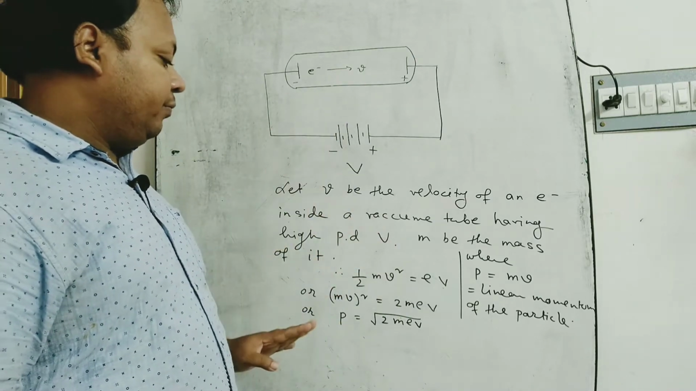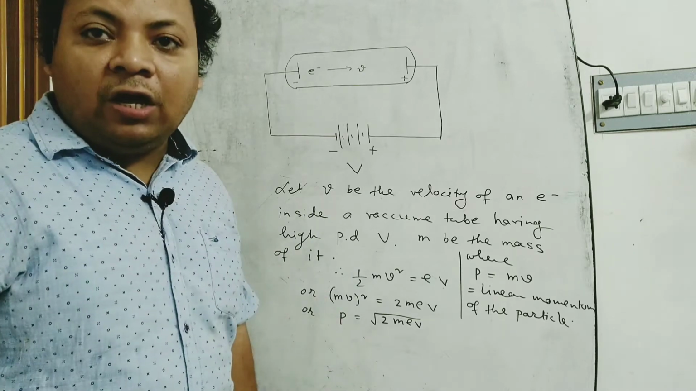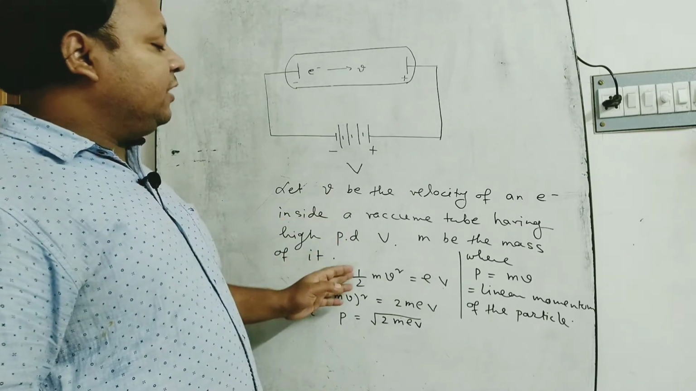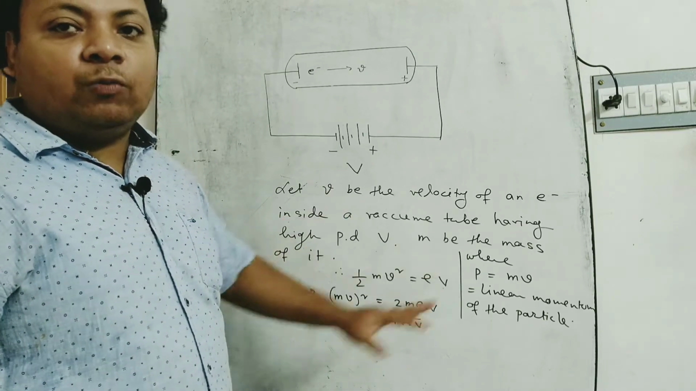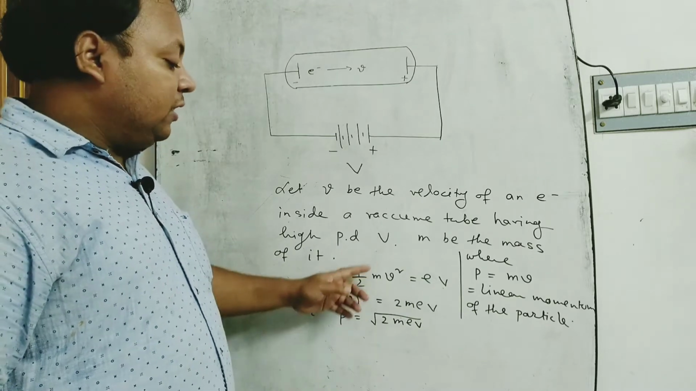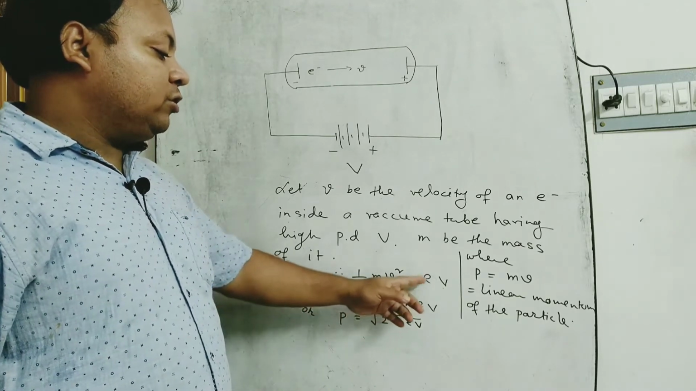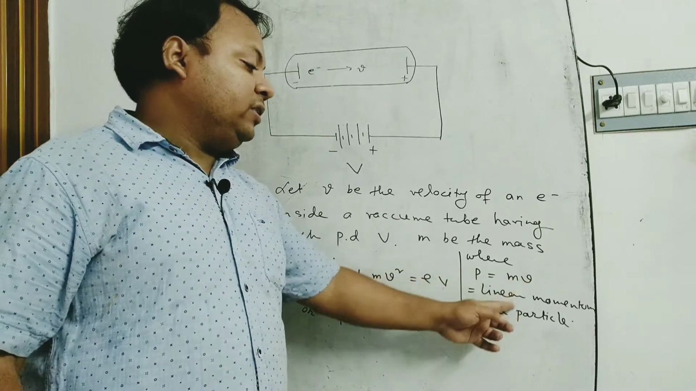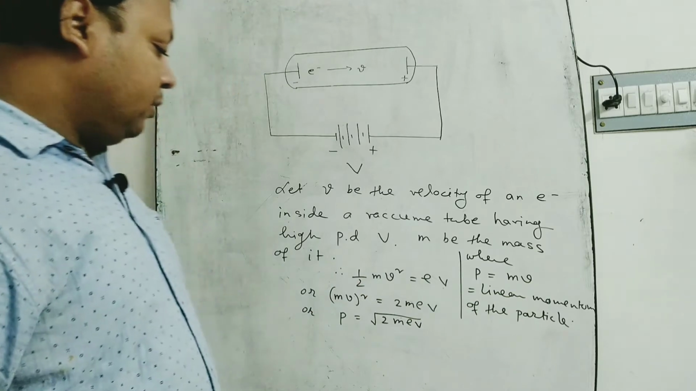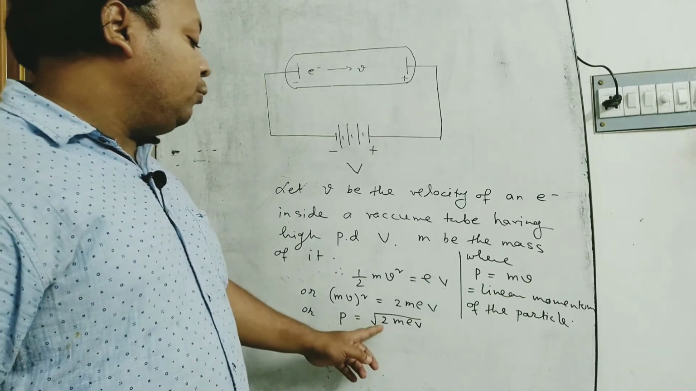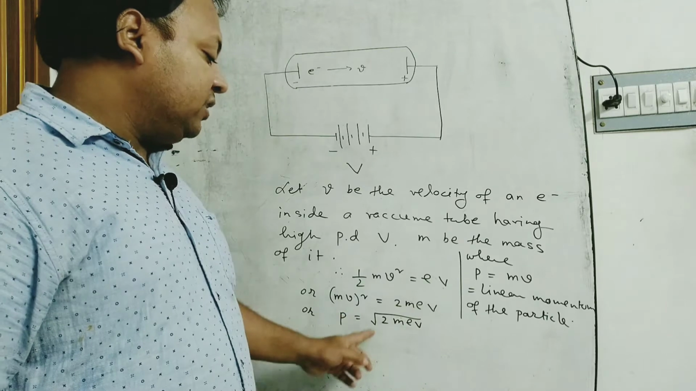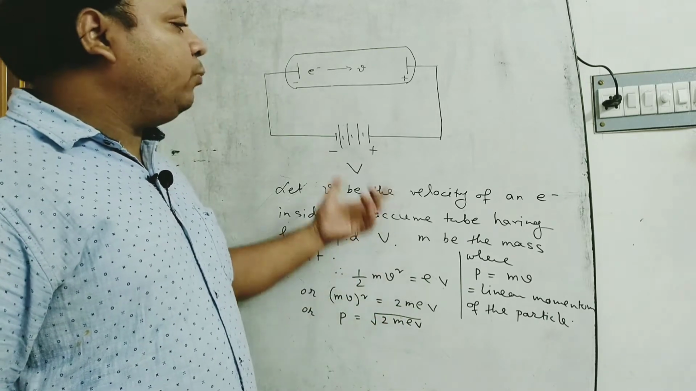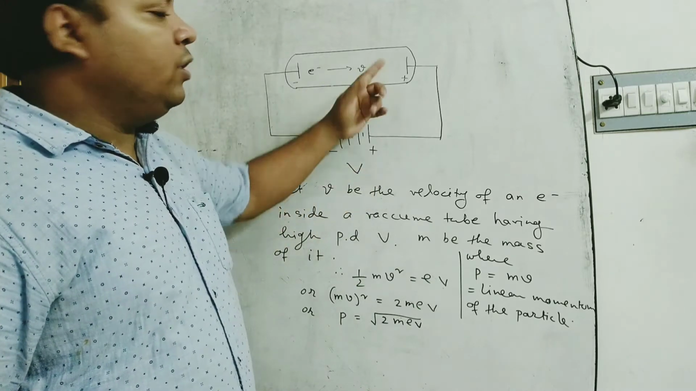of that electron. Therefore, according to the principle of conservation of energy, we can write that the kinetic energy of the electron is equal to the potential energy of that electron. That is, half m v squared is equal to e into V. And you know that p is equal to mv is the linear momentum of that particle. Therefore, p is equal to root over 2meV. This is the expression of the linear momentum of that electron in terms of the potential difference between the two plates.